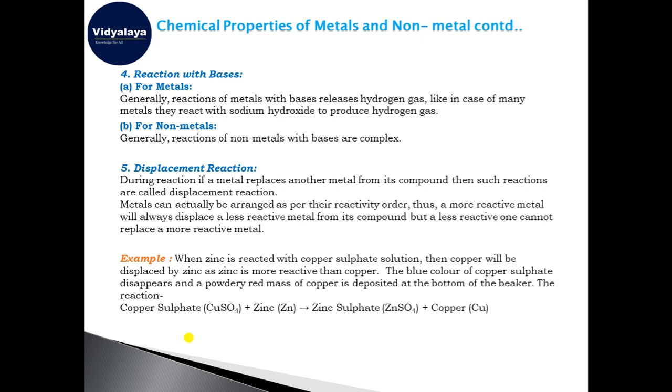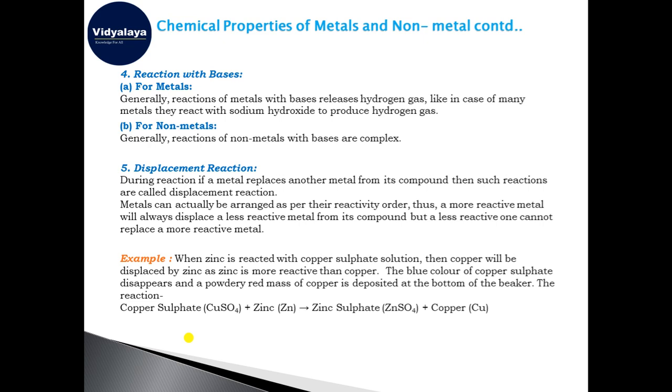For example, when we react copper sulfate with zinc, the product is zinc sulfate and the byproduct is copper. Here you can see that the copper from the copper sulfate has been replaced by the zinc, and copper has come out as a byproduct. So how is it happening?